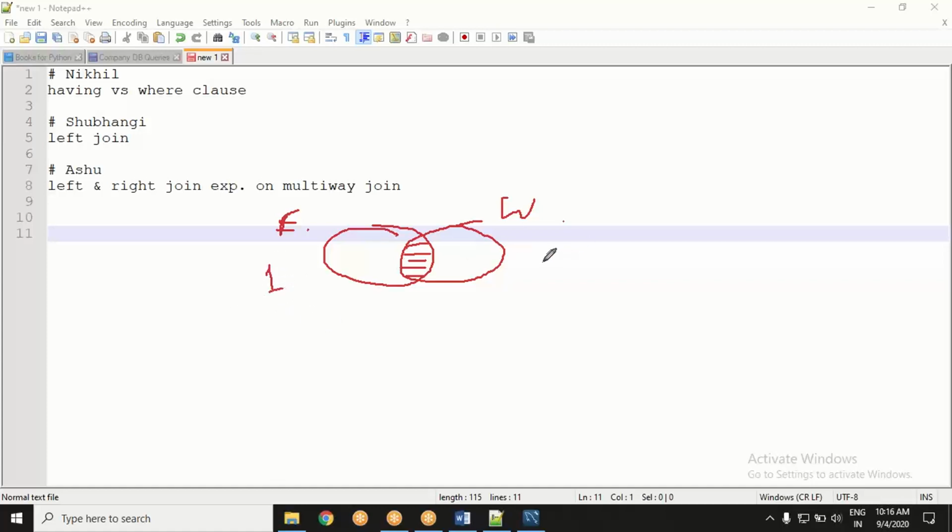All others match 1 to 10. It doesn't have 6. So all others match 1 to 10. What to do about 6? If it was an inner join, you will have no record of the 6 number employee.